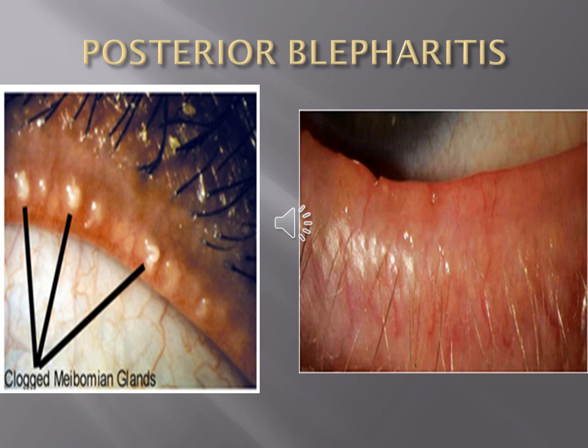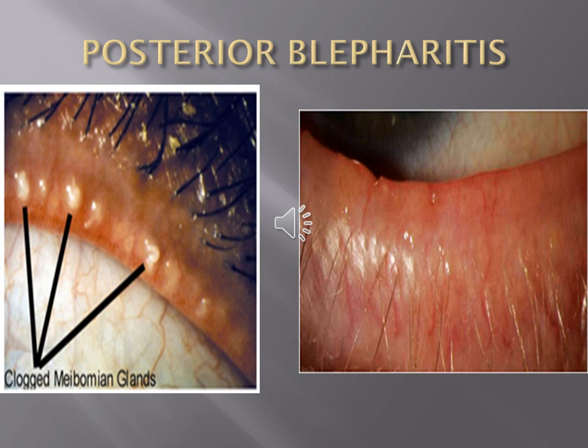This is the picture showing meibomianitis, in which there are collections of white material at the openings of the meibomian glands.